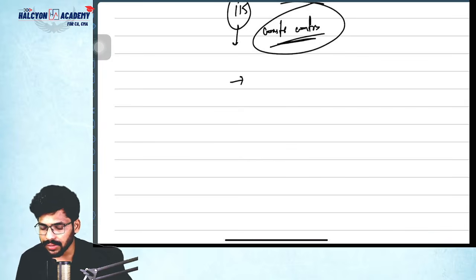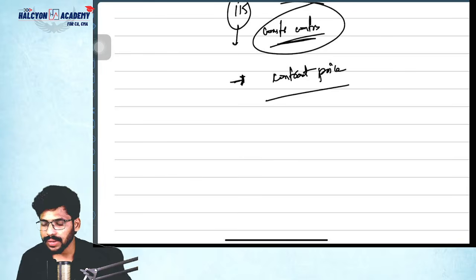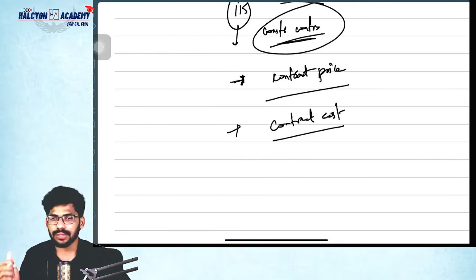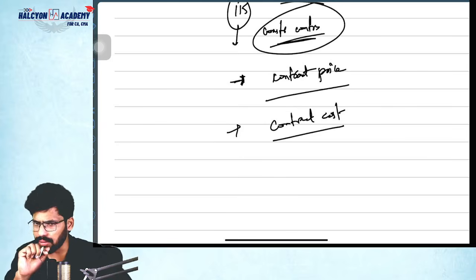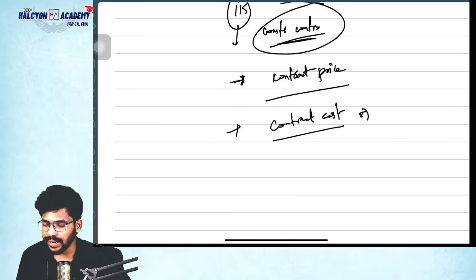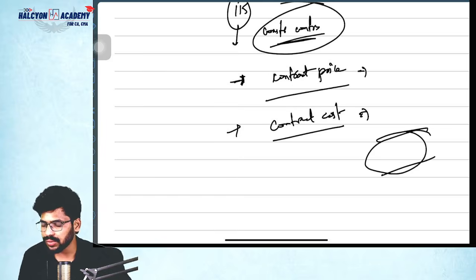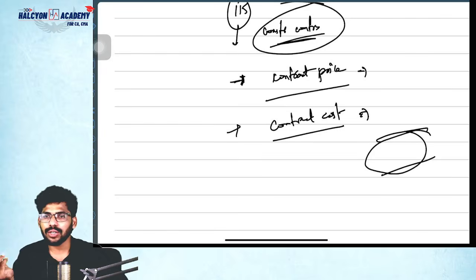In this case, first of all, we need to check the contract price, nothing but the contract revenue. Next, please check the contract cost. Contract cost means the total cost we are going to incur. We need to identify that also. The difference between these two is nothing but profit or loss. Contract revenue minus contract cost, if positive, is contract profit. Otherwise, it's a contract loss.